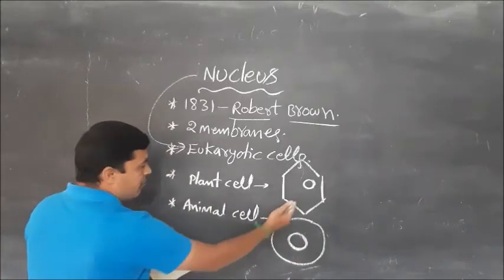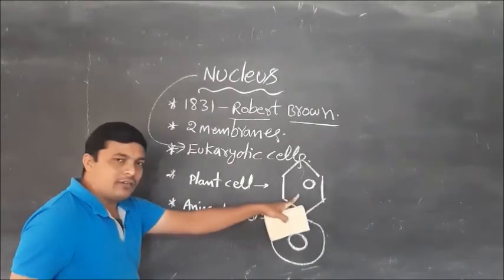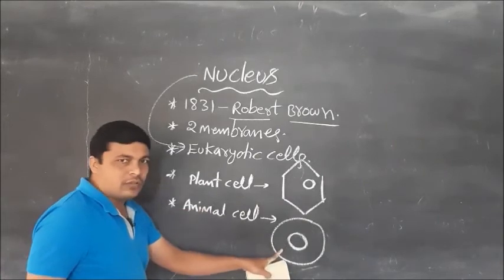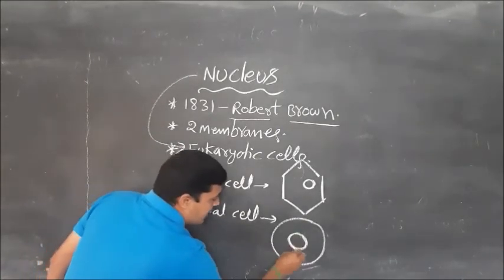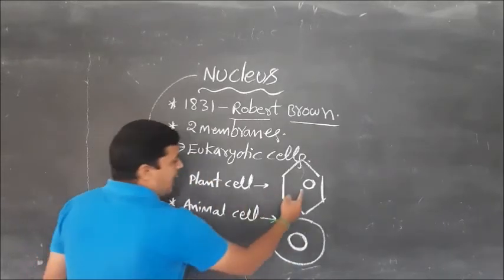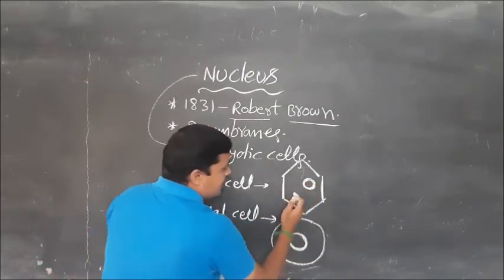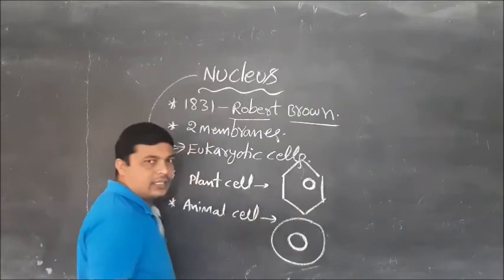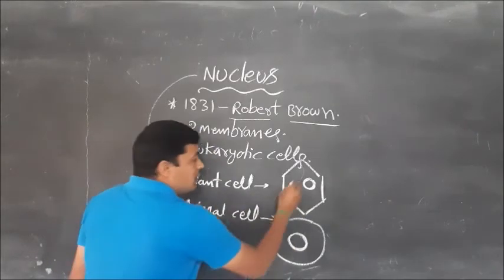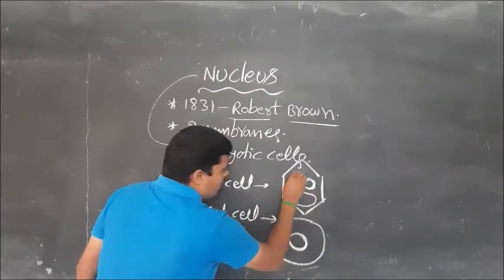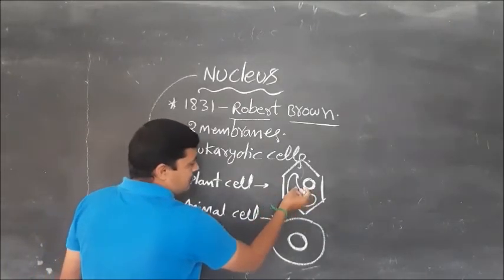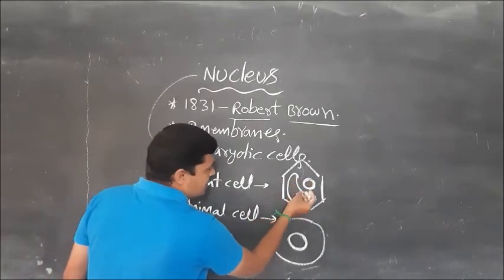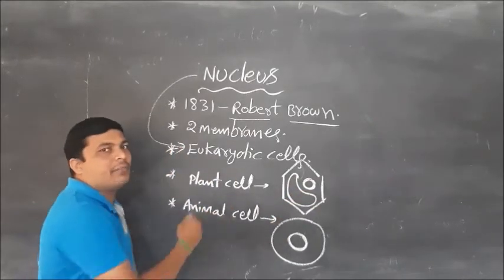What is the reason? Due to the presence of the vacuole in the plant cell, the nucleus is pushed to the side of the cytoplasm. It means it is peripheral.